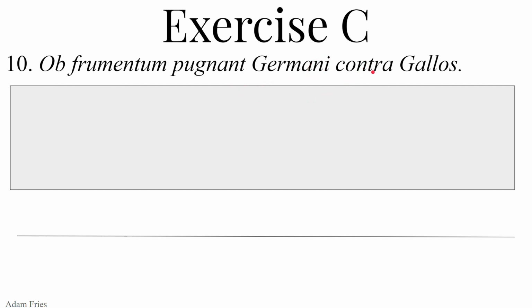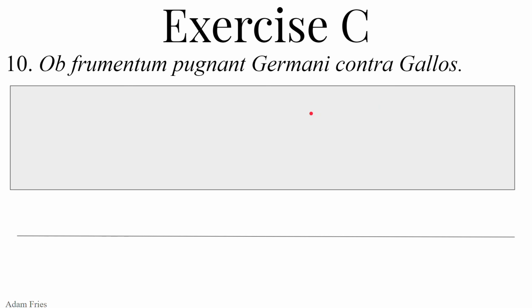Contra means against, like contradiction, to speak against, contrary. So against the accusative Gallos, from Gallus, i. These are accusative plural masculine. Masculine plural things of Gaul, we call those men. Men, masculine plural, men of Gaul. Gallic men, or we could just say the Gauls. So the Germans are fighting against the Gauls on account of grain. On account of grain, the Germans are fighting against the Gauls.